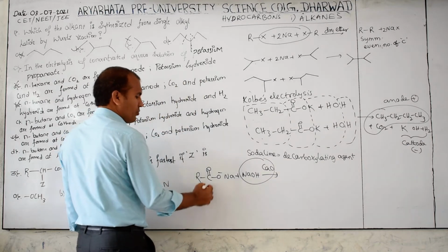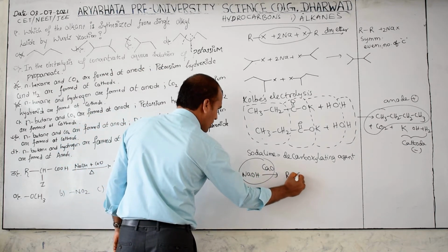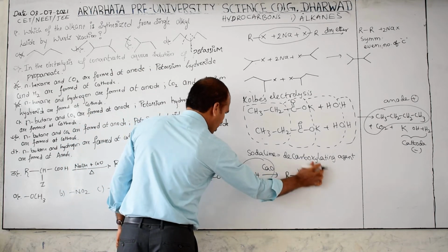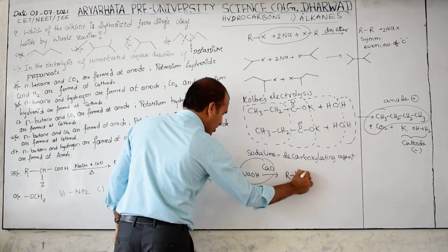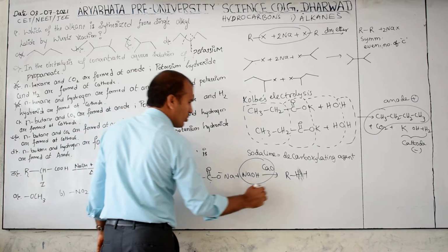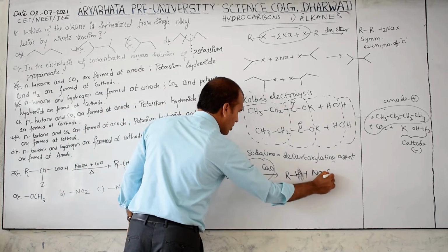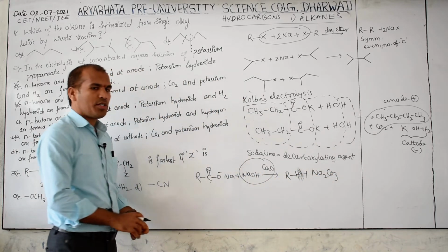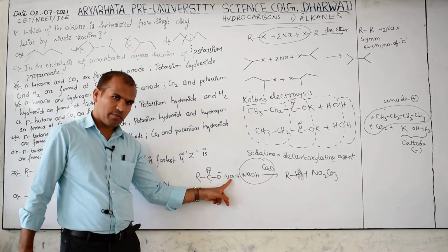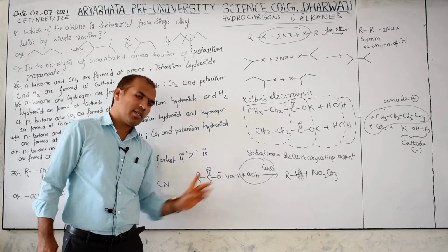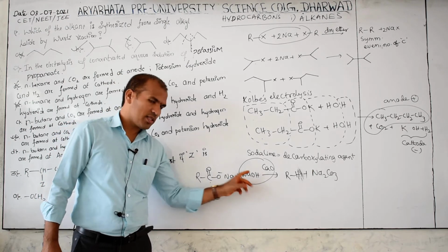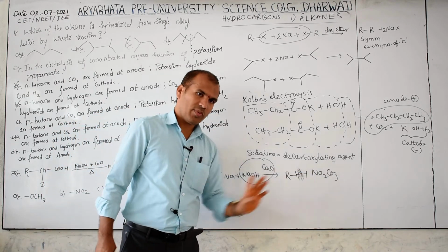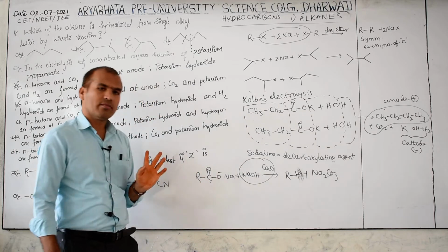Then see, this is RCOONa, this H will be here, then RH and Na2CO3. Balanced or not, check. How many Na are there? 2. Carbon 1, oxygen 2 plus 1 oxygen, 3 oxygen. Balanced. This H will be added here.